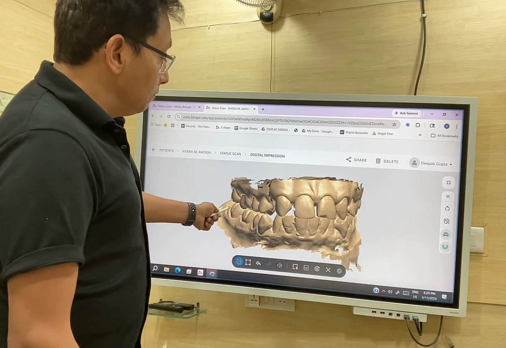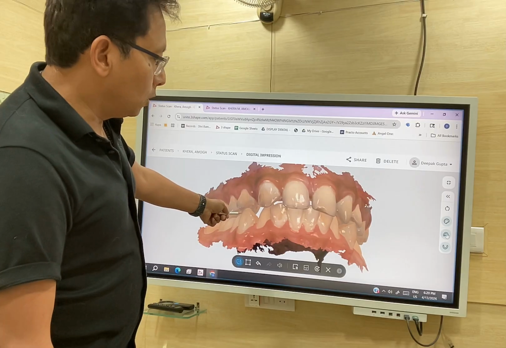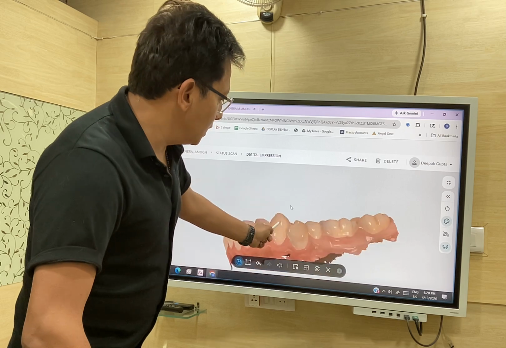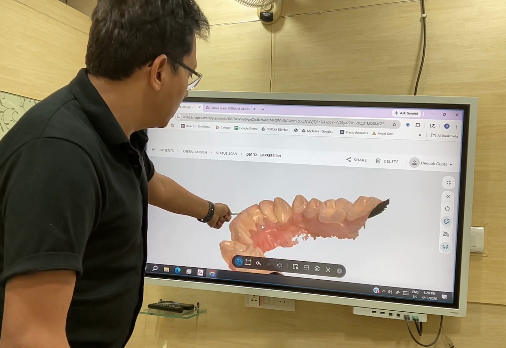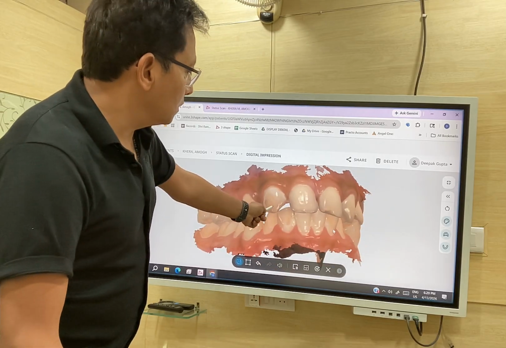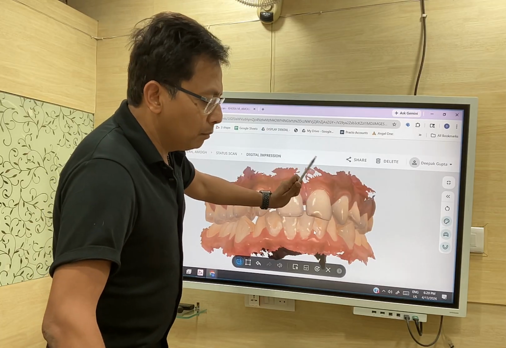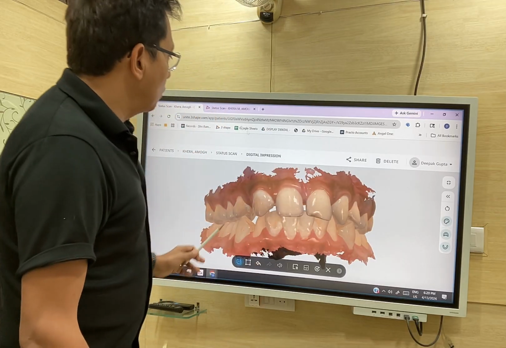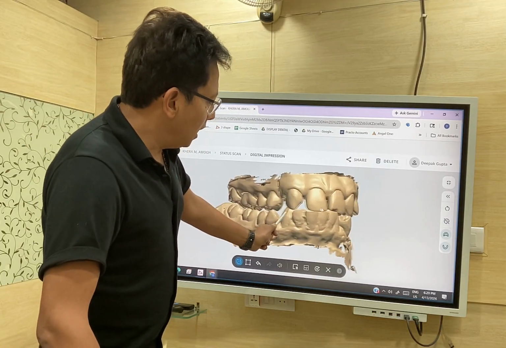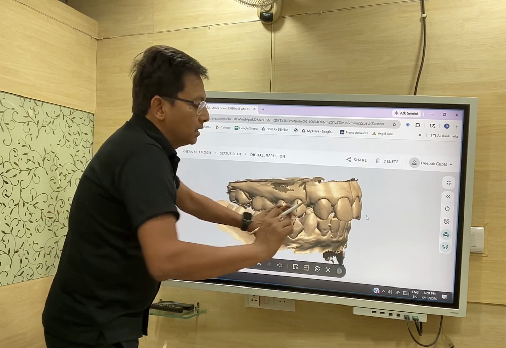When teeth are non-worn in this condition, for example, when teeth are like this, not a single tooth is worn. Not worn means the cusp tips are intact, the canine tip is perfect, the incisors are okay. So this is non-worn status. In this condition we have two options. One is simple alignment and balancing. We just see the bite, where the bite should be, and we just align them with braces or aligners and balance them.